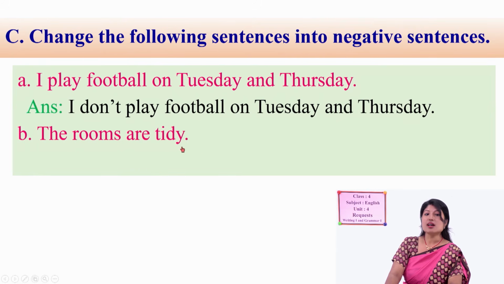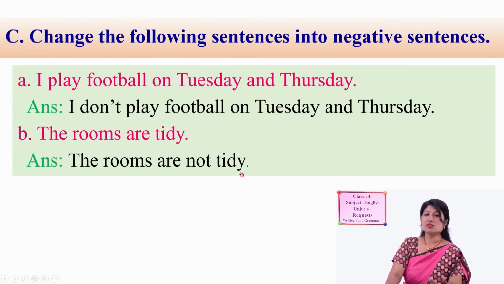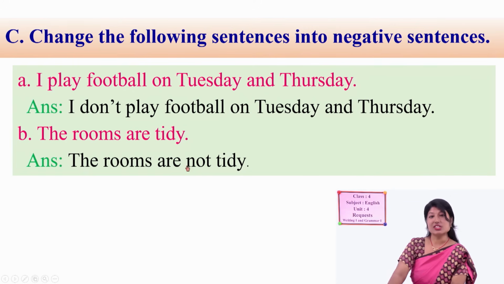Next question. The rooms are tidy. What can be the negative form? The rooms are not tidy. Are is there, so are not, aren't. You can write it in contracted form also. Here are not is written separately. You can also write aren't, the contracted form that we talked about before.